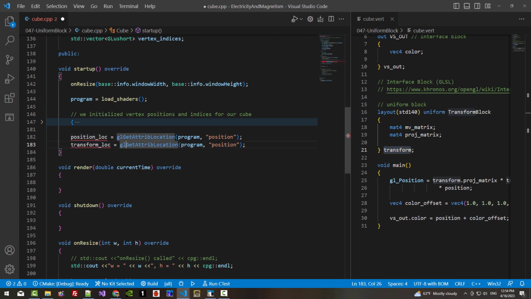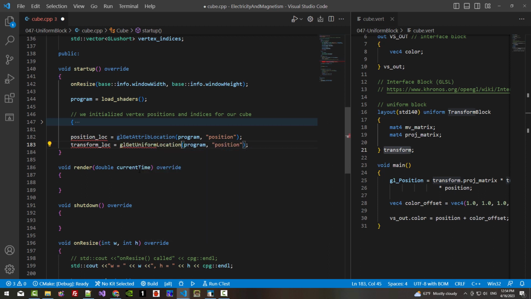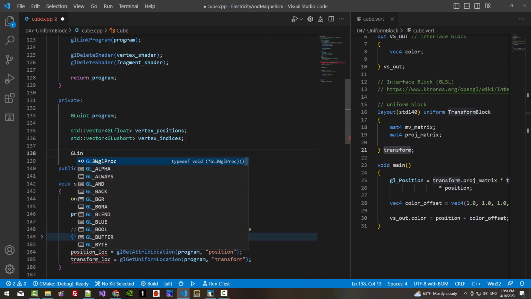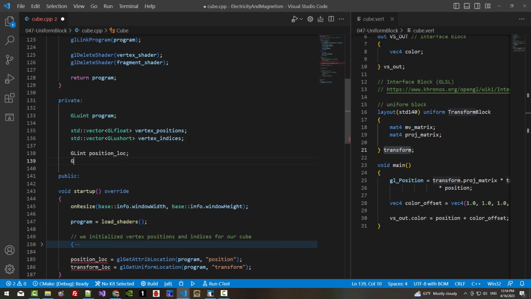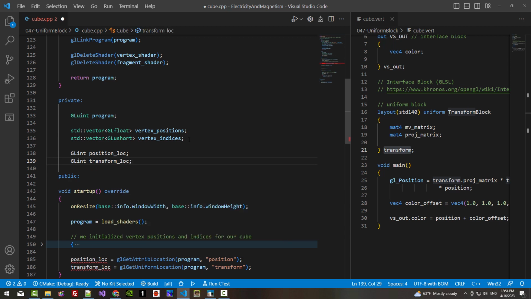We use glGetUniformLocation. We pass transform as a string. Of course, we have to define position location, transform location in the private section. GLint position location, GLint transform location.